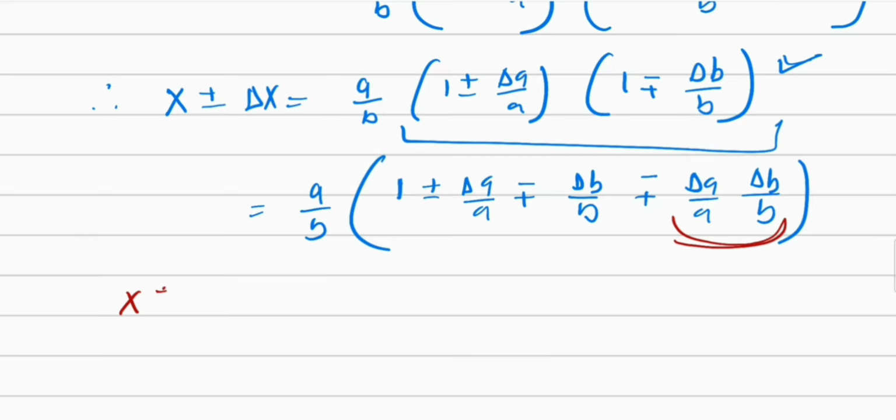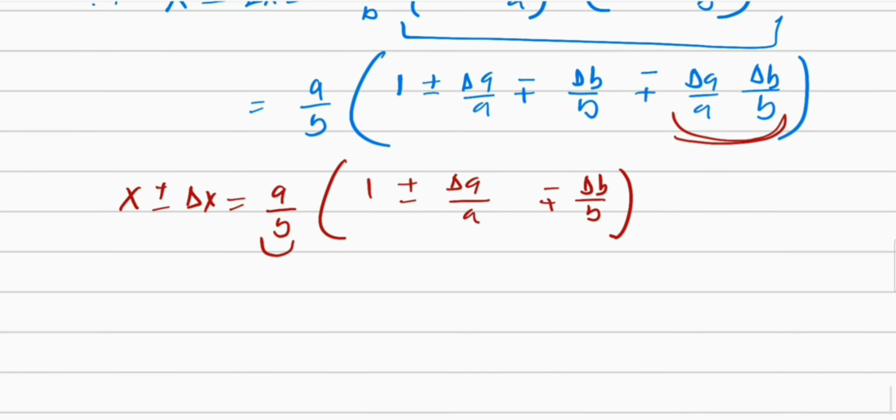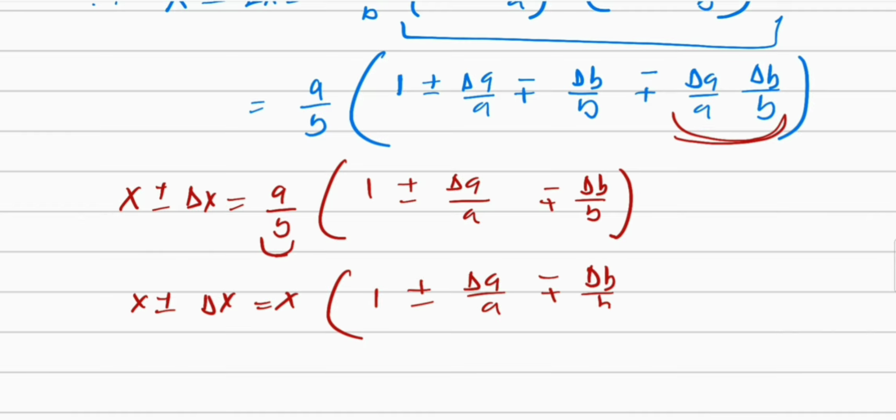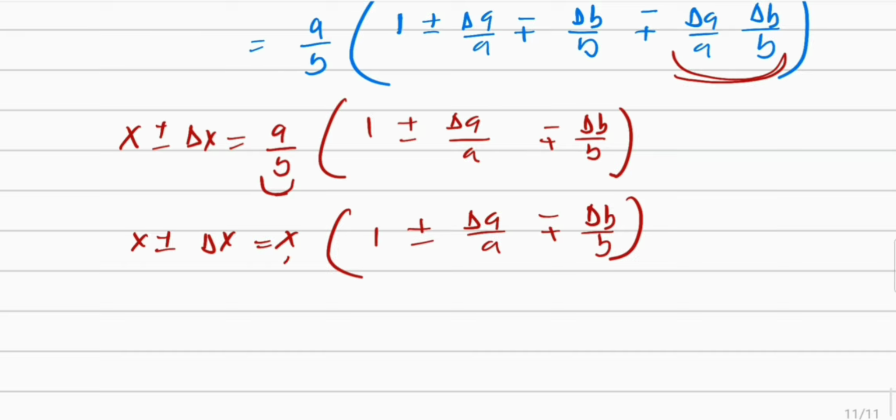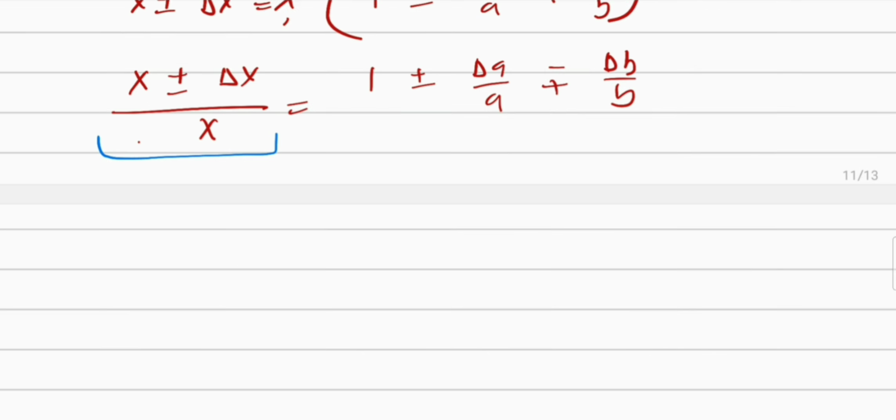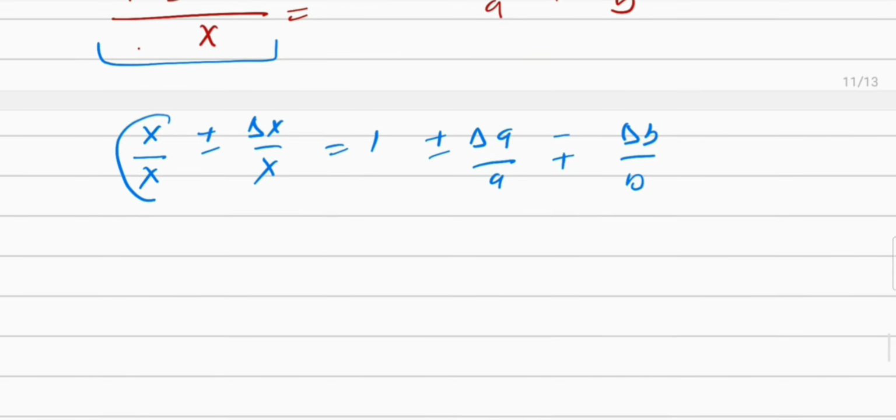So we'll get here X plus minus delta X is equal to this 1 plus minus delta A upon A minus plus delta B upon B. So we know this is equal to X. So we can write this as X plus minus delta X is equal to X into 1 plus minus delta A upon A minus plus delta B upon B. Dividing by X, we get X divided by X plus minus delta X upon X is equal to 1 plus minus delta A upon A minus plus delta B upon B. So this is 1, here also we have 1, so they will get cancelled with each other.